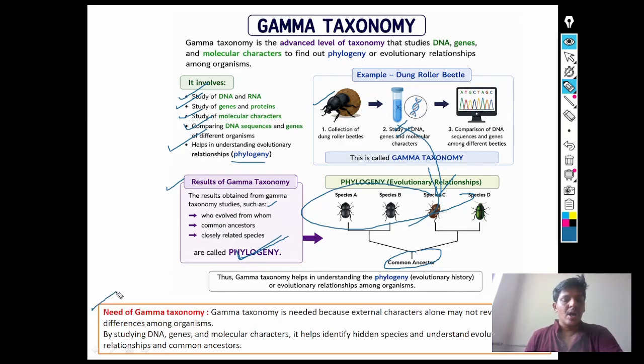Then what is the need of gamma taxonomy? Gamma taxonomy is needed because external characters alone may not reveal true differences among organisms. By studying their DNA, gene, and molecular characters, it helps identification of hidden species and understand evolutionary relationship and common ancestor. That's why gamma taxonomy is needed for identification of hidden species.